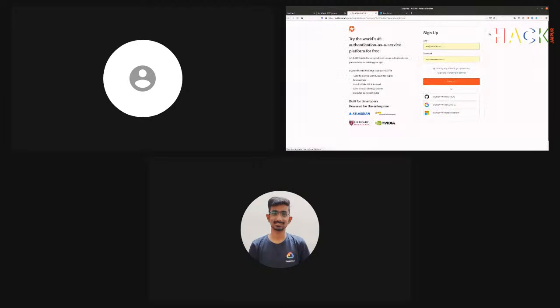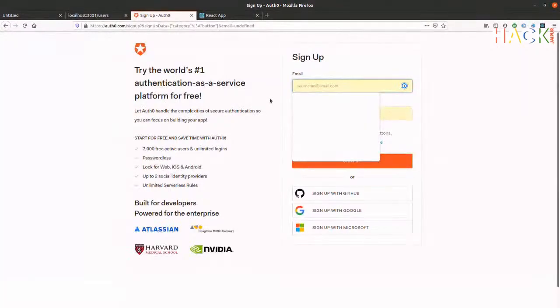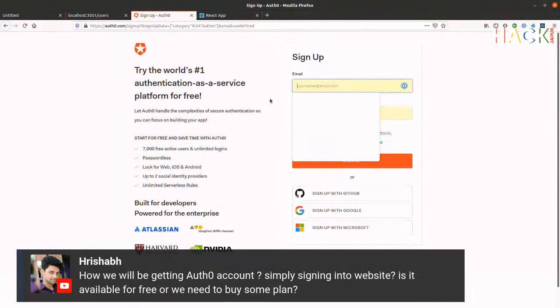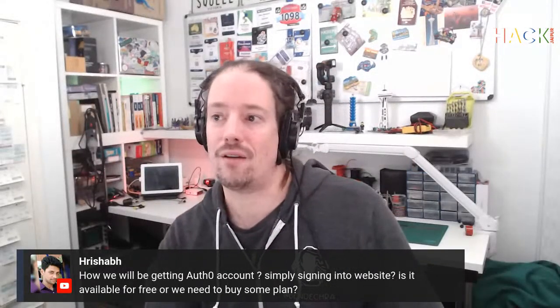Just click on that, and it takes you through the sign up process. It's not a trial or anything. It's free for life, depending on your usage. If you have fewer than 7,000 monthly active users and you want to use 2 social logins and a couple of other things, they're totally fine on the free account.